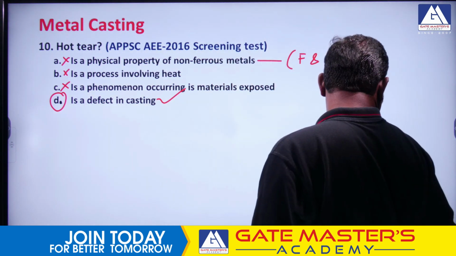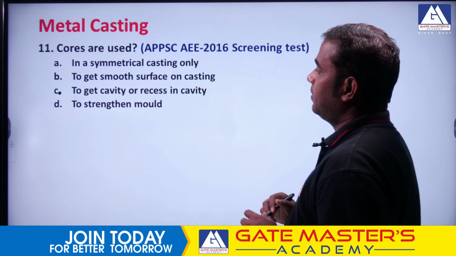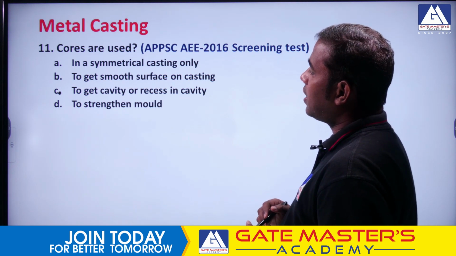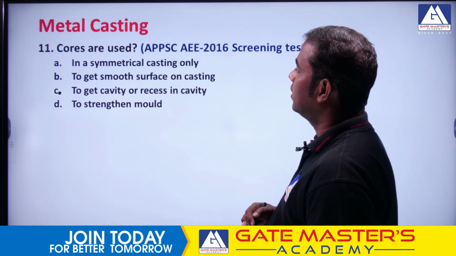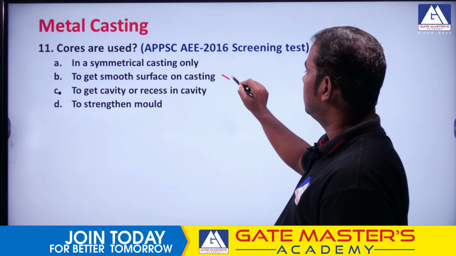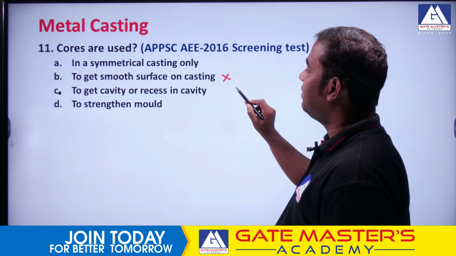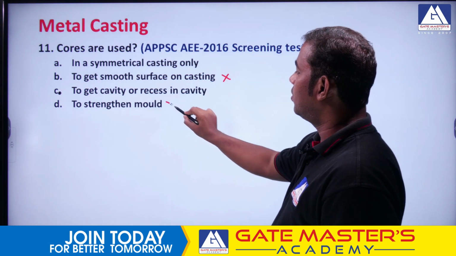Okay. So the next question is, cores are used. Cores are used in a symmetrical casting only? No, it's not like that. Cores are used to get a smooth surface on a casting? No. The cores are used to get a cavity or recess in the cavity. Partial answer is there, to strengthen the mold. So this is wrong.